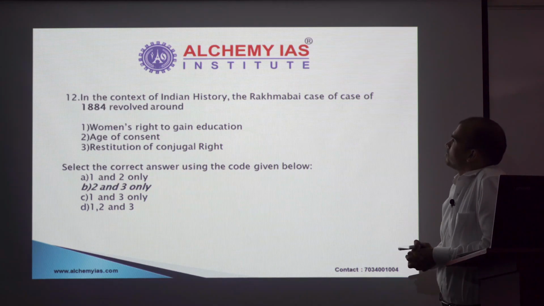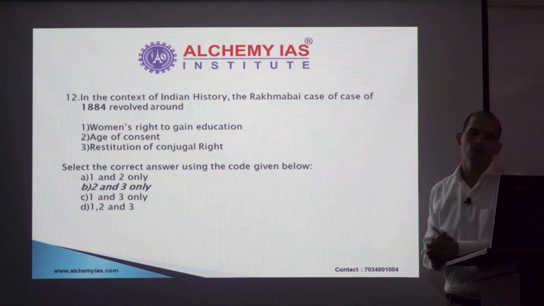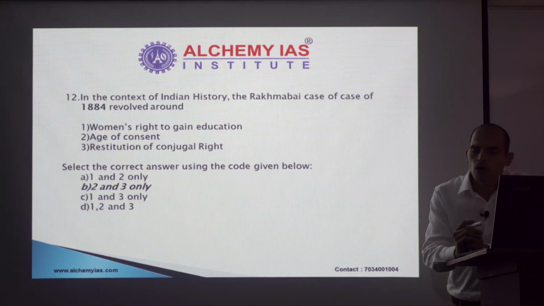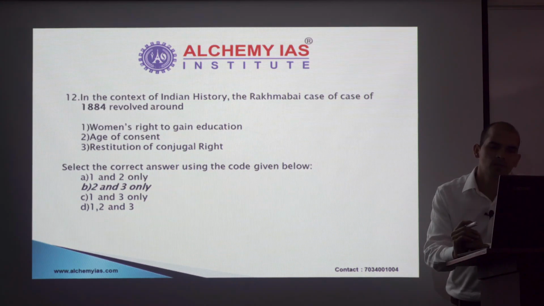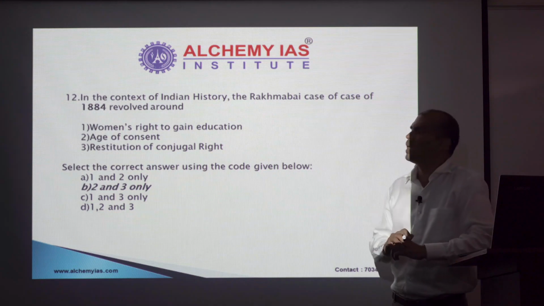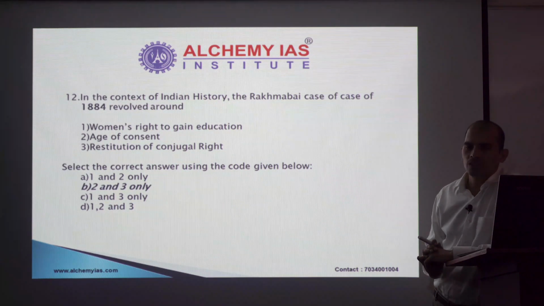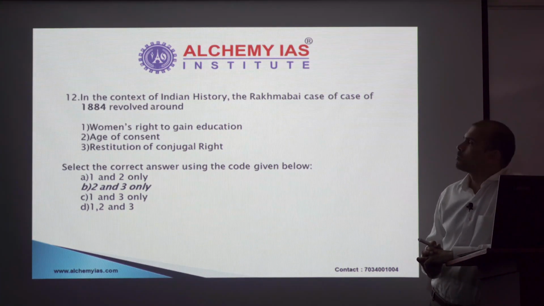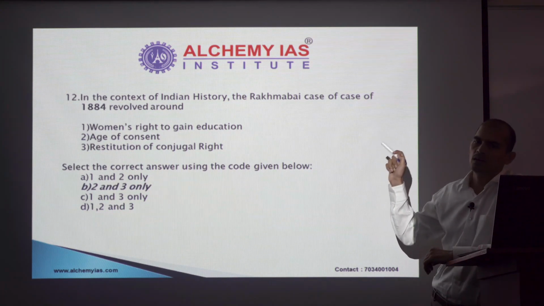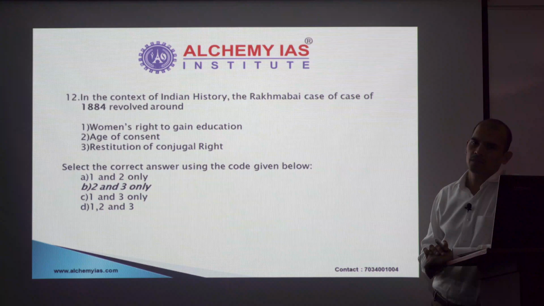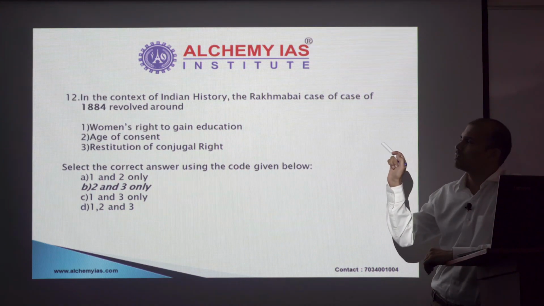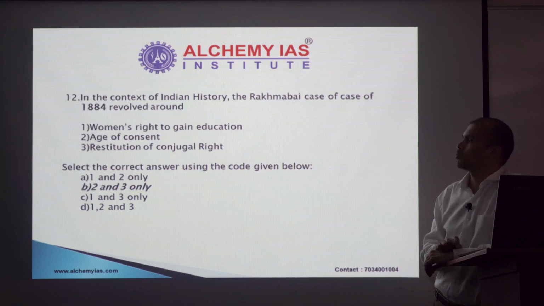Next. Rakhma Bai case of 1884 revolved around... Now again, you may not have heard about this case, Rakhma Bai, also called Rukhma Bai. But you could have got some hint from the year 1884. This was the time, if you have read your history well, that Mr. Bal Gangadhar Tilak was opposing the age of consent for marriage. This could have given you some hint that during this period some opposition was going on against this bill. So you could have reached statement 2, which turns out to be correct.